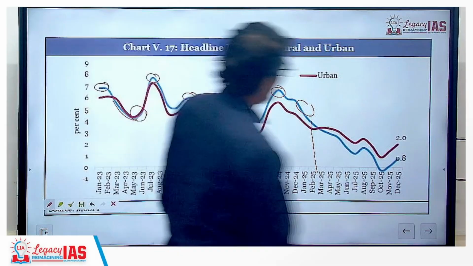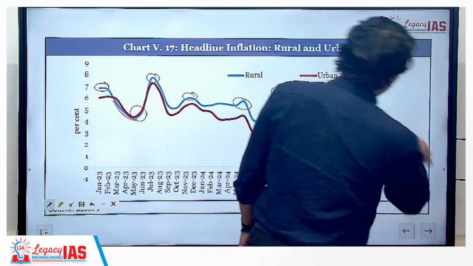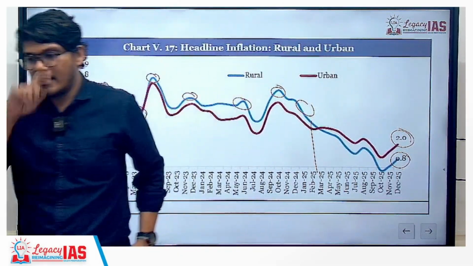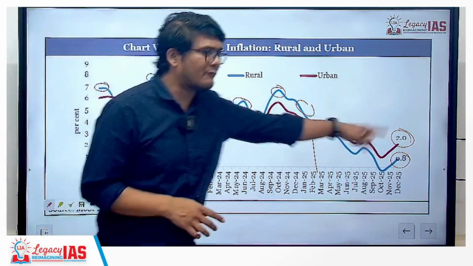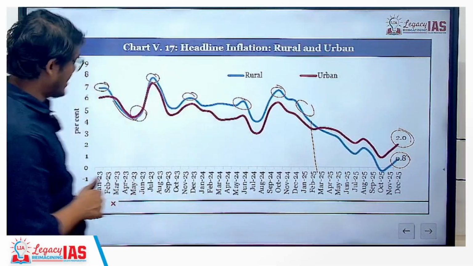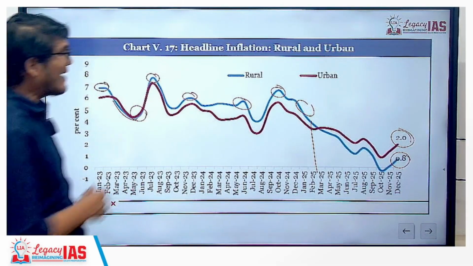Now what has happened is rural inflation has gone down, and urban inflation is still not quite as low, comparatively at a higher level. Now, why is that the case?